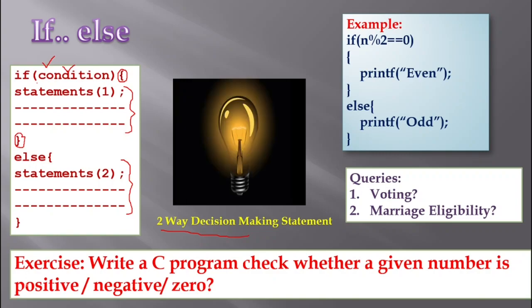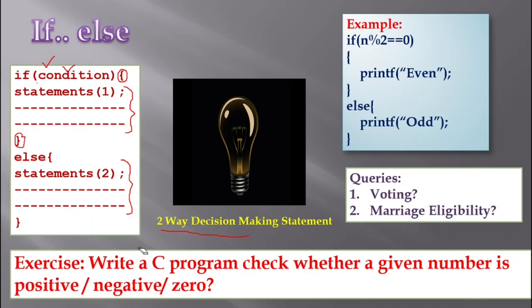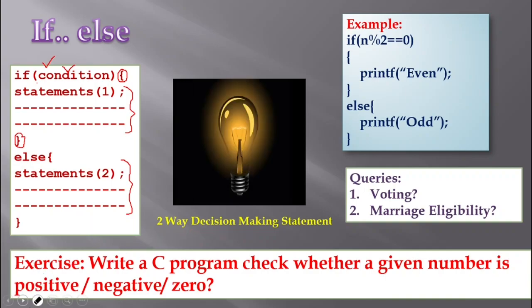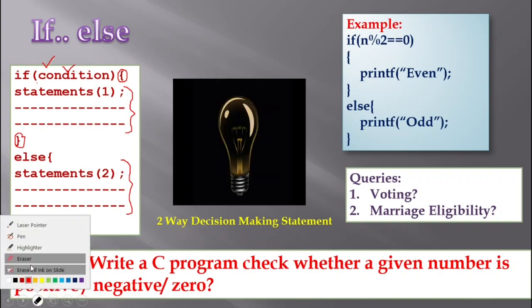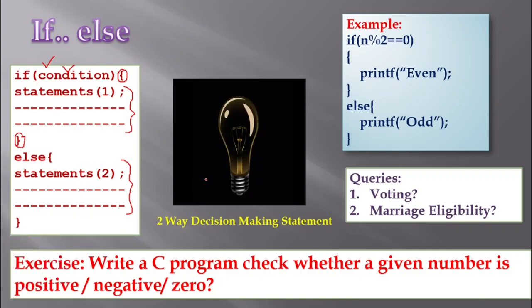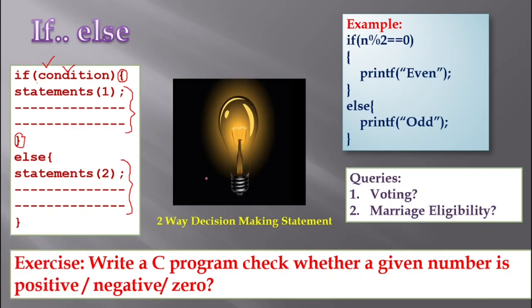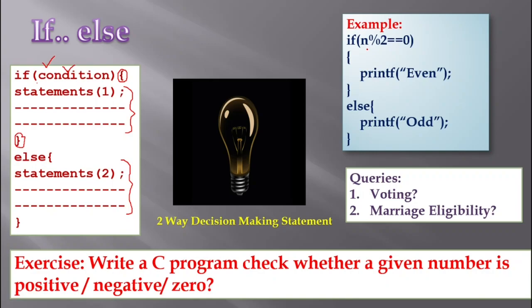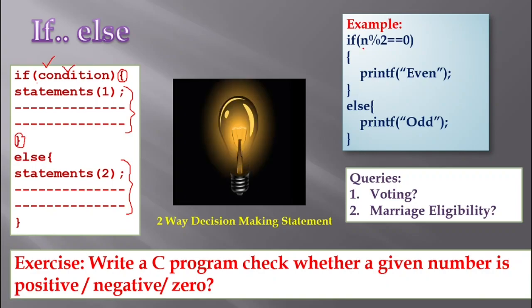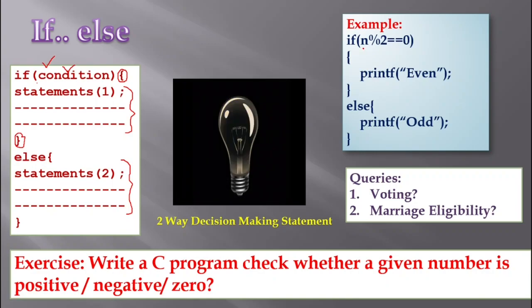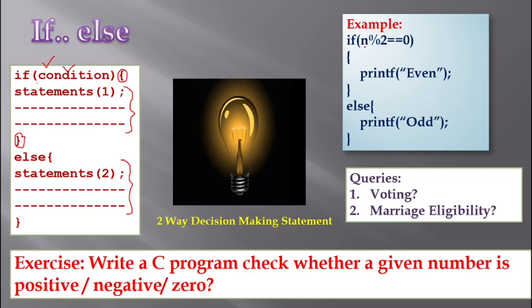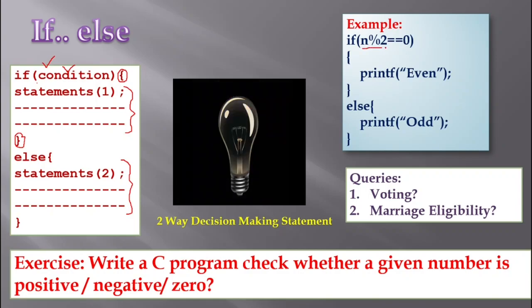Just like our electric switch, whenever it is turned on, it is called a true case, and whenever it is turned off, it is called a false case. That is how I can understand the functionality of this if else. Examples: here I have taken to check whether a given number is even or odd. Whenever a number is divided by 2 and the remainder is equal to 0, then it is called even.